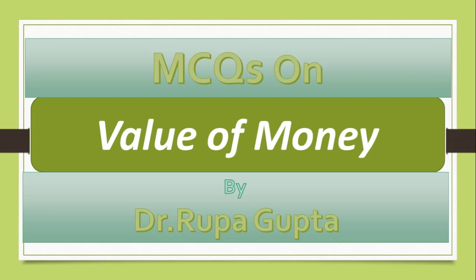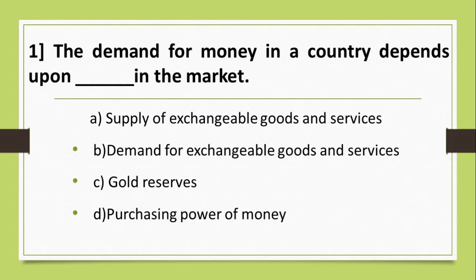So let's start with question number 1. The demand for money in a country depends upon dash in the market. Your options are A. Supply of exchangeable goods and services. B. Demand for exchangeable goods and services. C. Gold reserves. D. Purchasing power of money. And the correct answer is A. Supply of exchangeable goods and services.